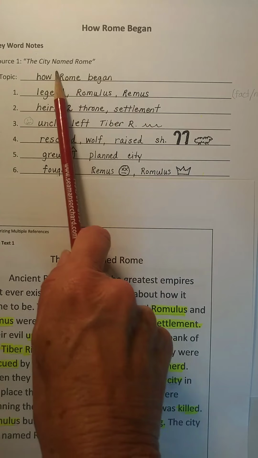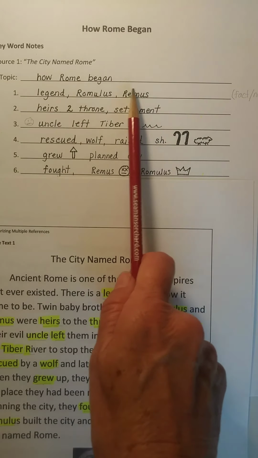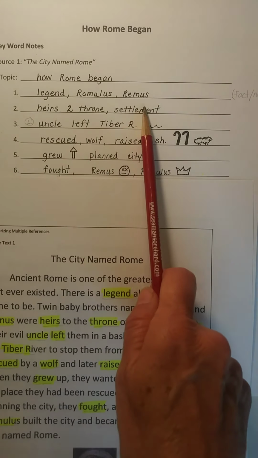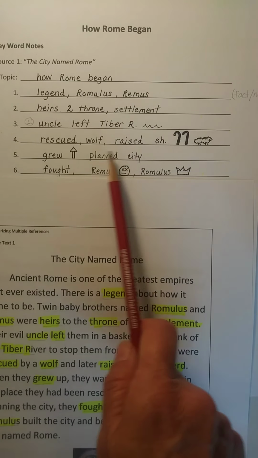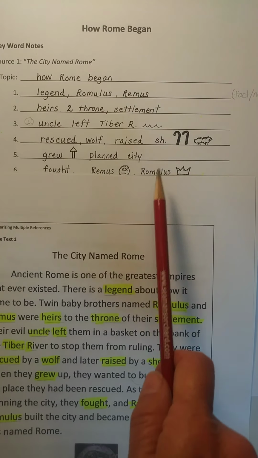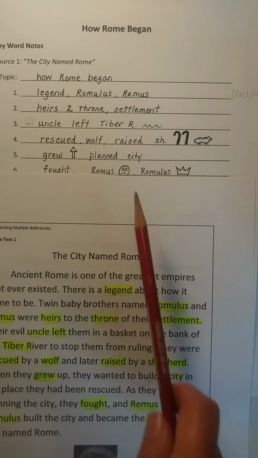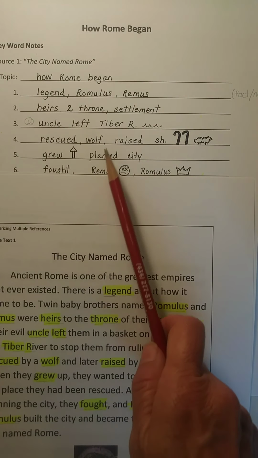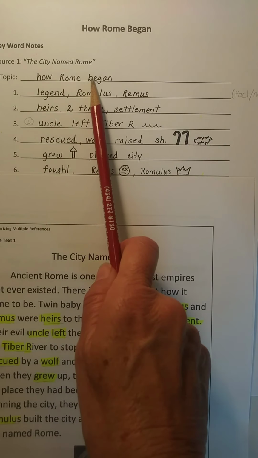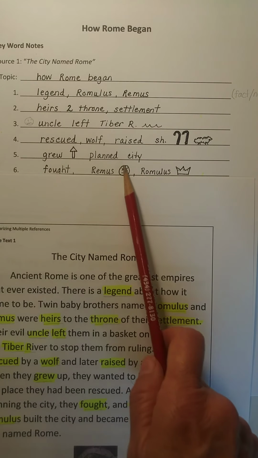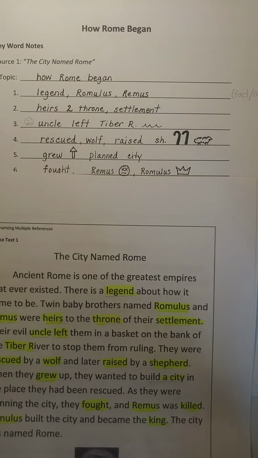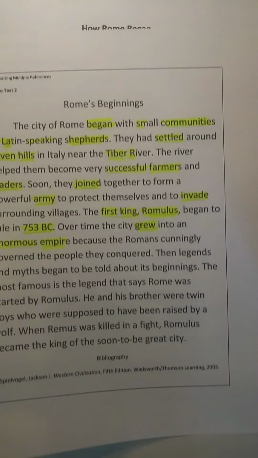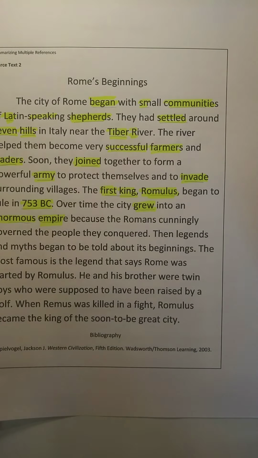Okay, so each line here contains a fact or a note. Heirs to the throne of their settlement. Their uncle left them on the river. They were rescued by a wolf. Each of these is a fact or a note. So if I say note or fact, I mean the same thing. So you can see how it's like a keyword outline. You still only use 3 words plus any numbers or symbols or pictures. Okay, so now let's look at your second source text, and this is on page 121.